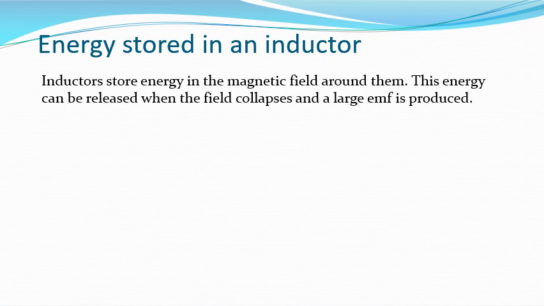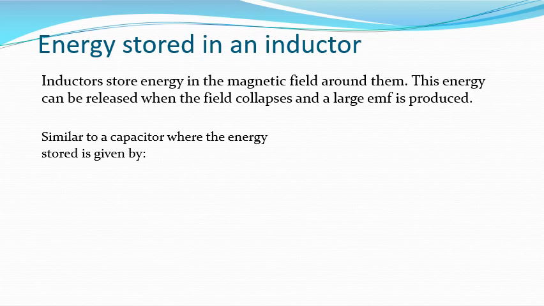So inductors can store energy in the magnetic field that exists around them, and this energy can be released very quickly when the field collapses, and a large EMF can be produced as a result of that. This EMF can be much greater than the EMF of the supply that was used to store the energy in the magnetic field in the first place.